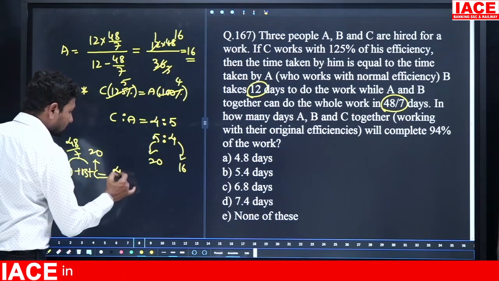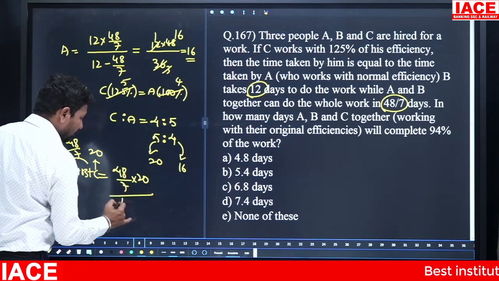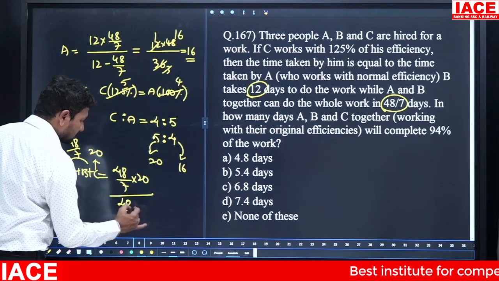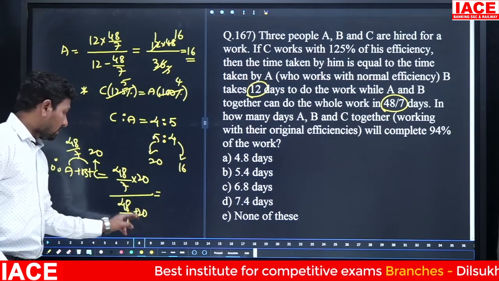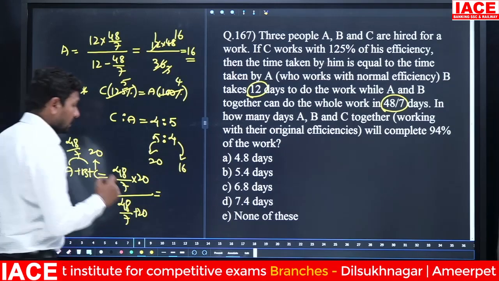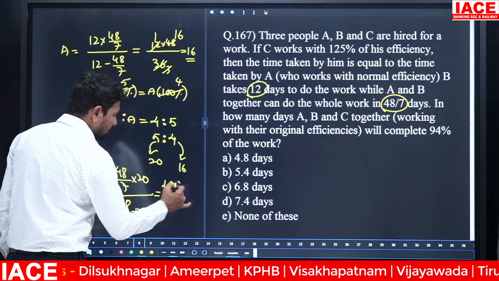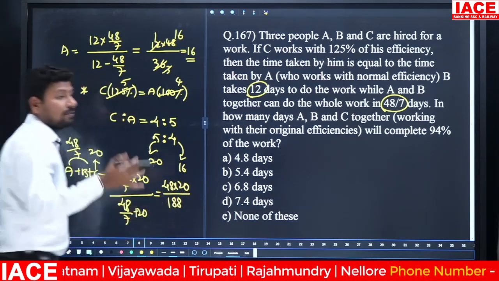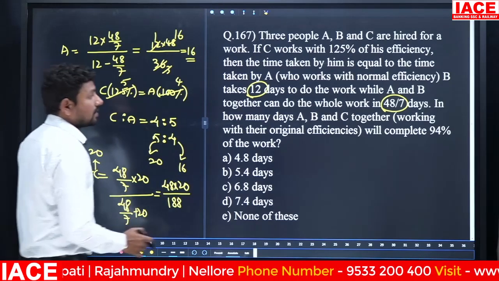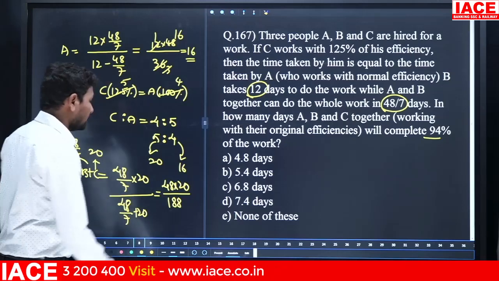Then 48 by 7 into 20 by 48 by 7 plus 20. 7 into 20, it is 140. 140 plus 48, 188. Here 48 into 20 by 188. It is giving the full percentage of work. But we are required to complete how much percentage of work? 94% of work.